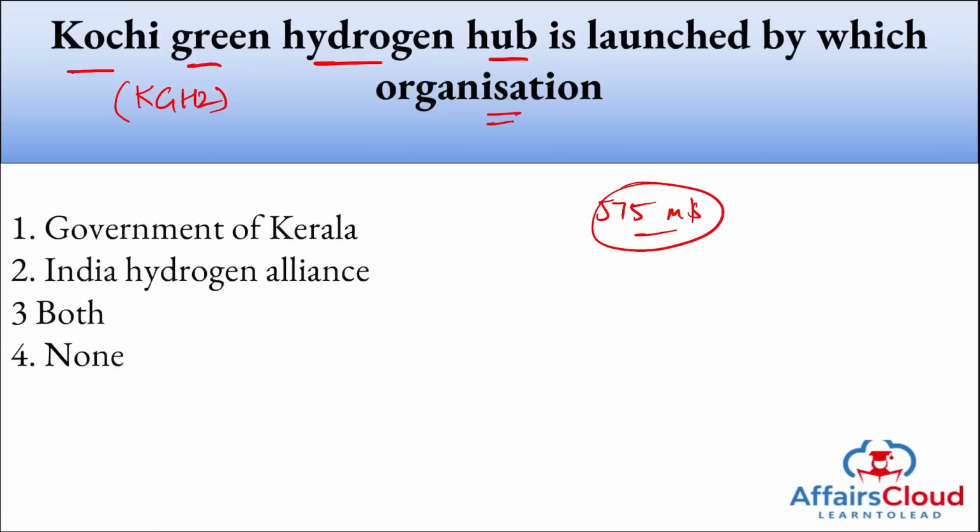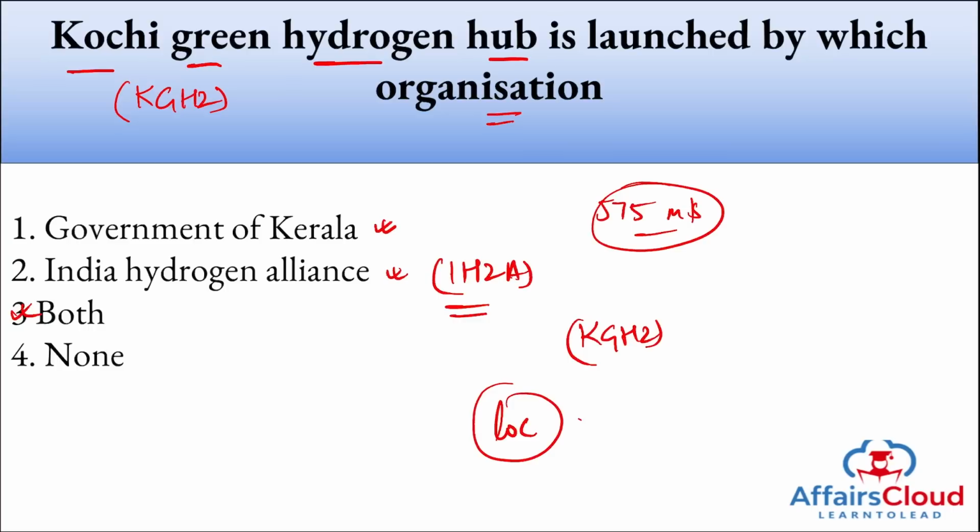And who is it? It is the Government of Kerala and the India Hydrogen Alliance, that is IH2A. I repeat, the Government of Kerala along with the India Hydrogen Alliance partnered to build India's first of its kind Kochi Green Hydrogen hub, KGH2, with a potential expenditure of $575 million. And where will this be built? As the name suggests, Kochi, which is in Kerala. The state will be Kerala.